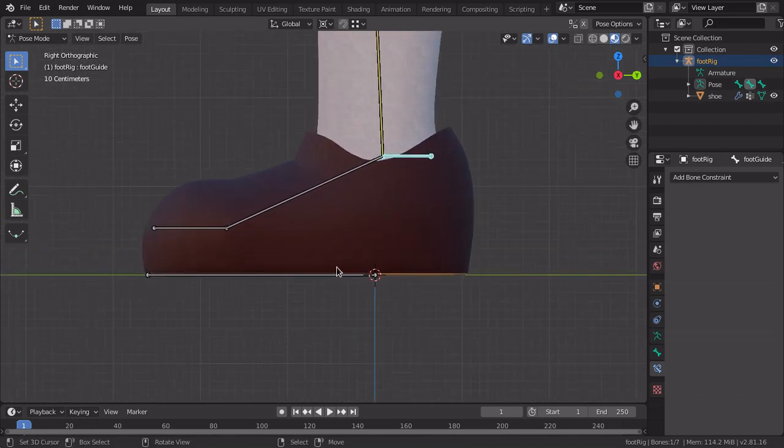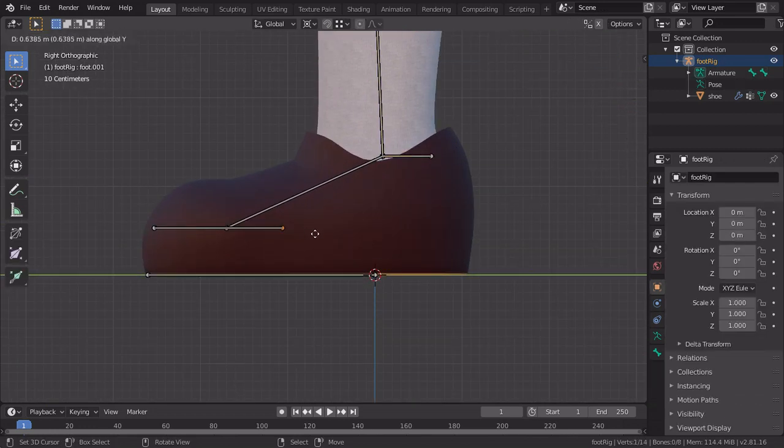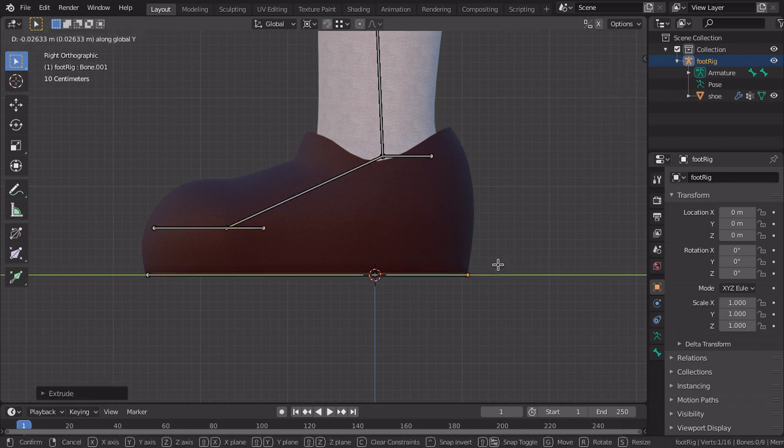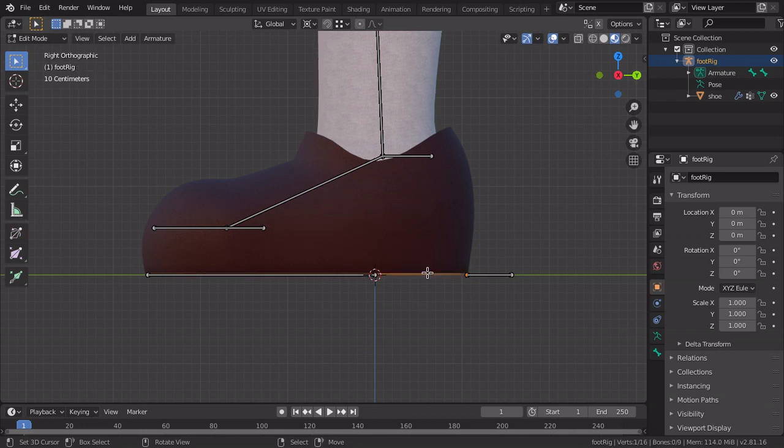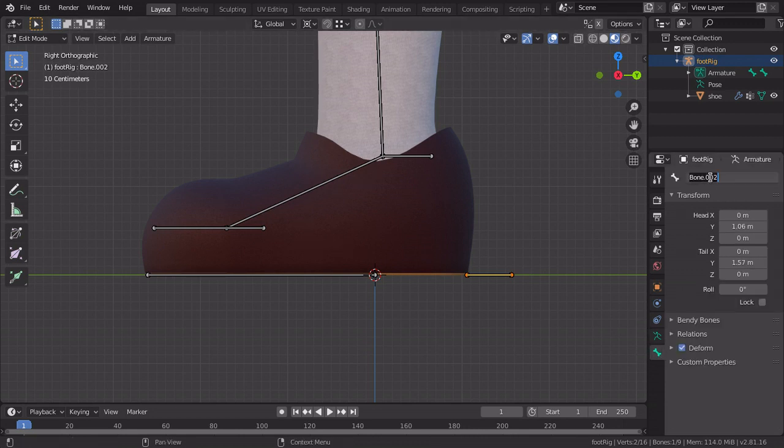Now we need 2 bones here. We need this one to control the pivot point for the toes, and this pivot point here for the heel. Heel? I guess that's the right name, right? I'm gonna name it heel, not hell, but heel pivot. And this one toe pivot point.